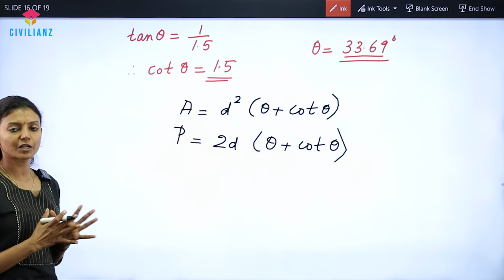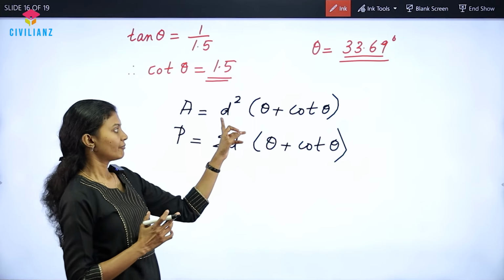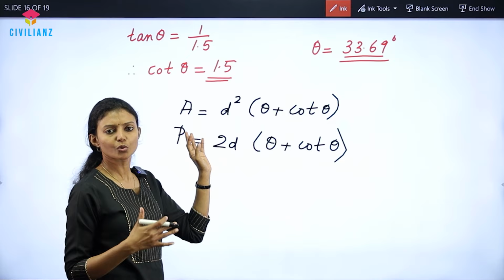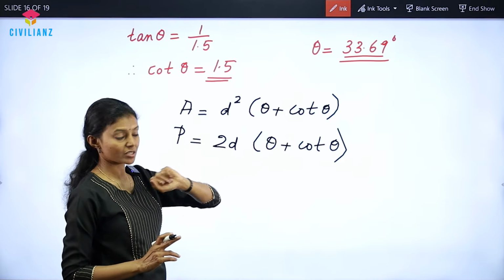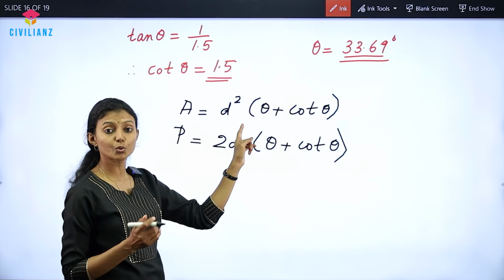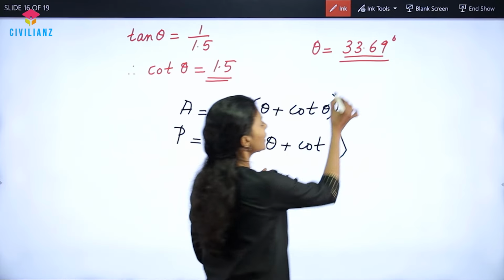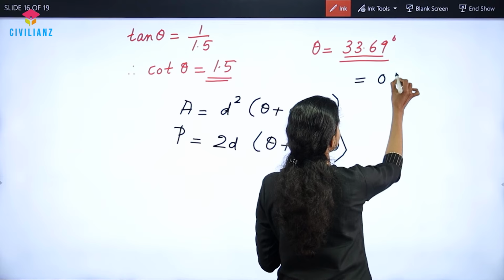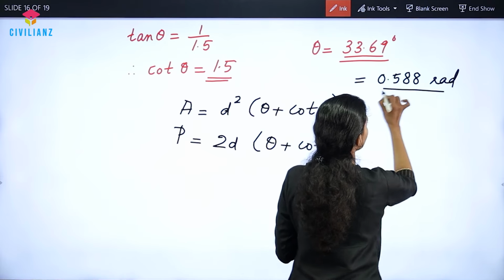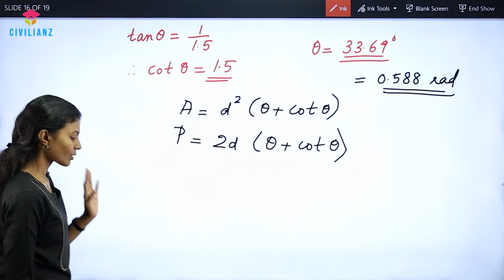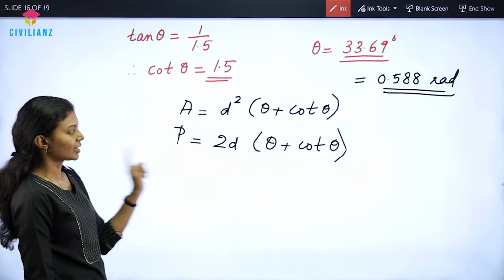So, from this equation, we have d which can be substituted as y, that is the depth of flow, and theta is found out as 33.69 degrees, but here we have to substitute it in radians. So in radians, this will be approximately 0.588 radians.